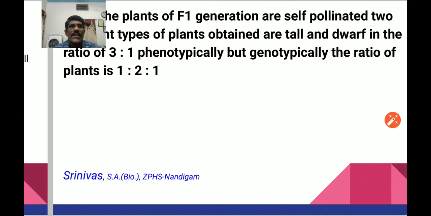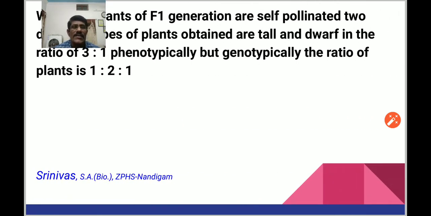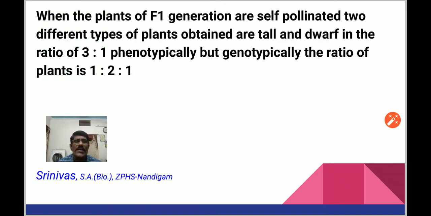Whereas in F2 generation we go for self pollination. What is the meaning of self pollination? It means the plants which come from the same parents are crossed here. This type of pollination is called self pollination. In F2 generation we go for self pollination.